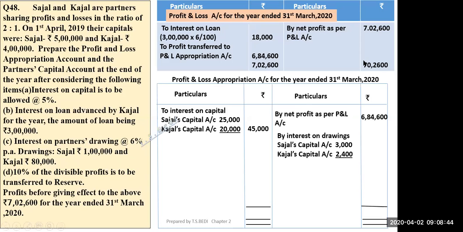Have I taken 6 months? Yes, Maulik, can you tell me? Sajal's capital shows 3,000, but if I calculate 6% of 1 lakh, it comes to 6,000.